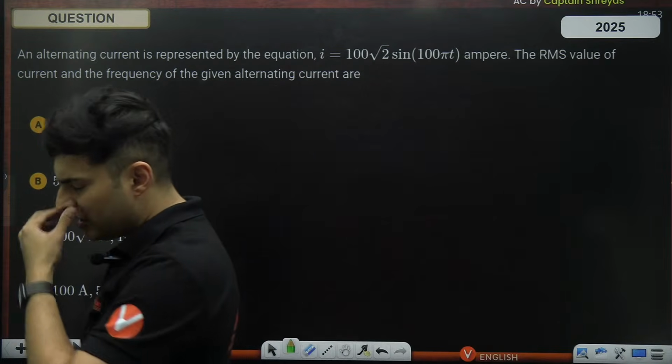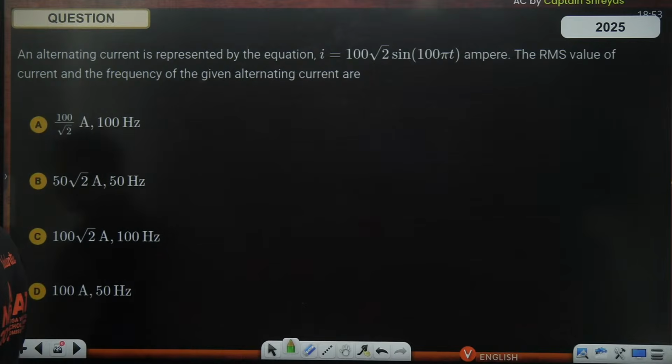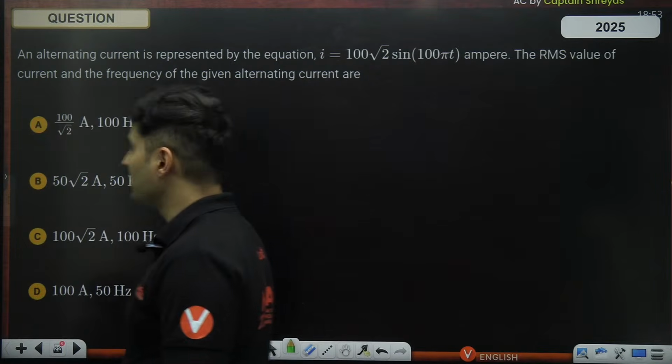But if you're looking for a fresh one, it is going to take a little bit of time because right now we are focusing more on the 12th syllabus.